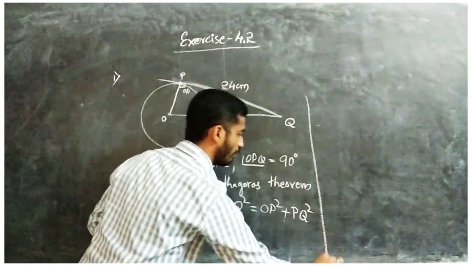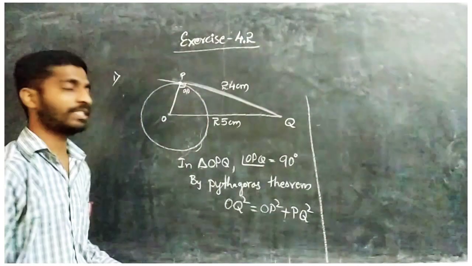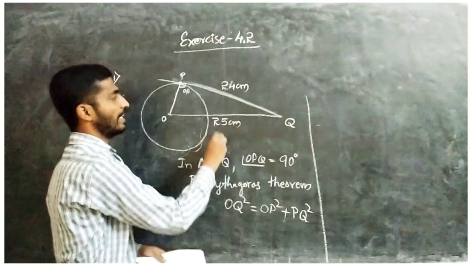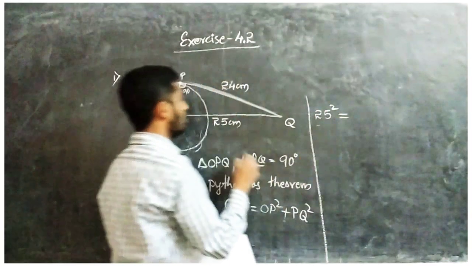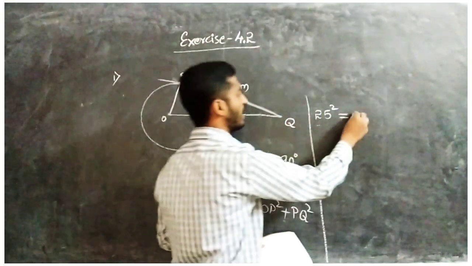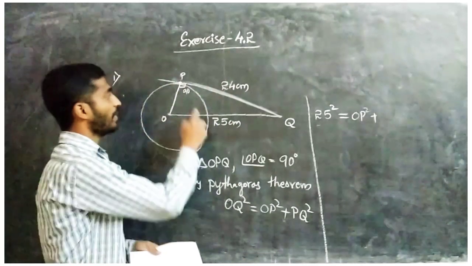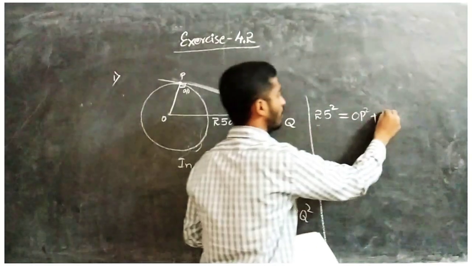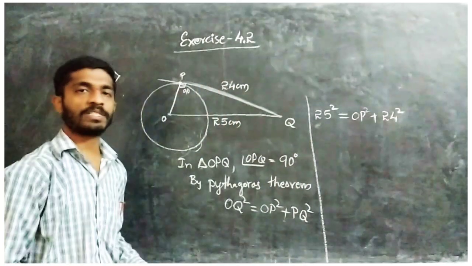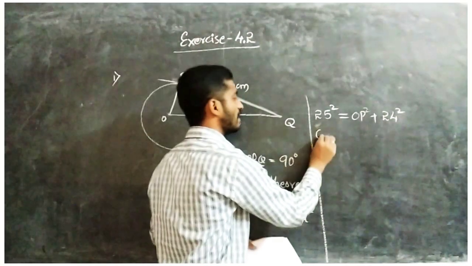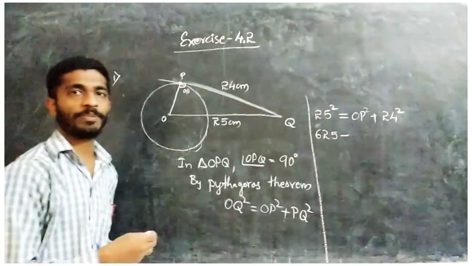Now substitute the values. OQ is 25 square, equals OP, which we don't know and have to find, OP square plus PQ, which is 24 square. What is 25 square? That is 625, minus 24 square, take it to the left side, it becomes minus.